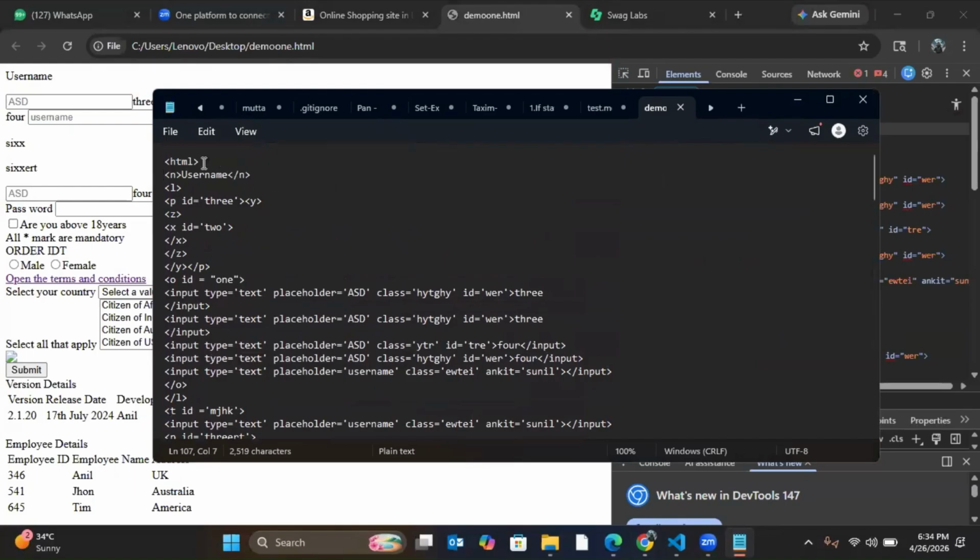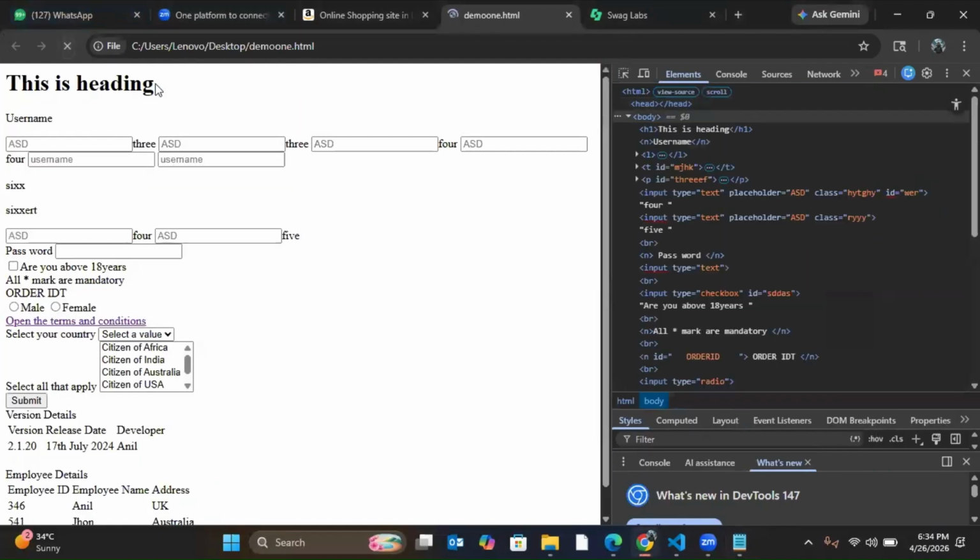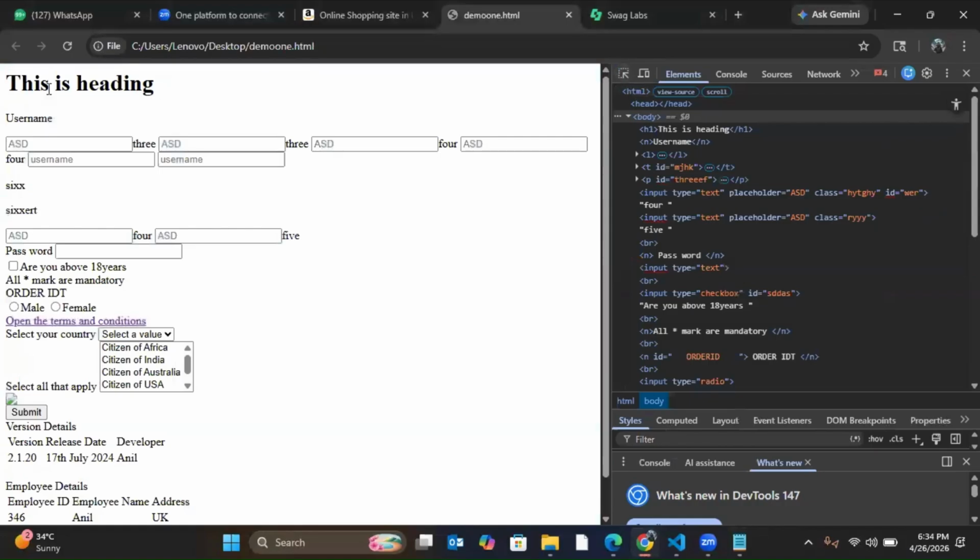If I have something like this, H1, this is heading. Now if I refresh, there will be one heading here. So this is a heading. This is a text area. This is just a label. This is your radio button. This is your checkbox. So you can identify this web element based on their roles.